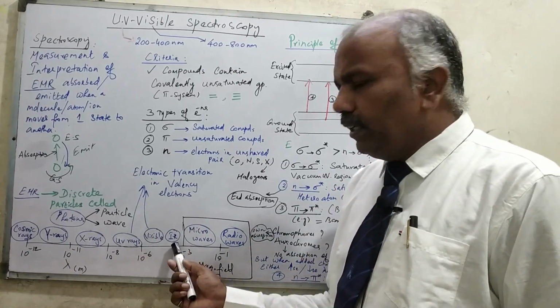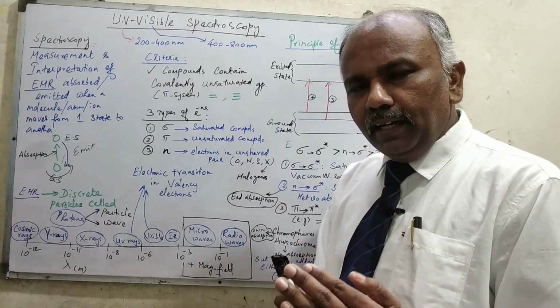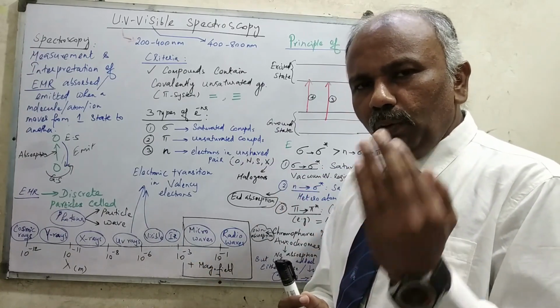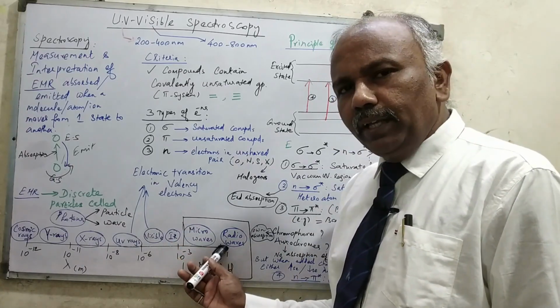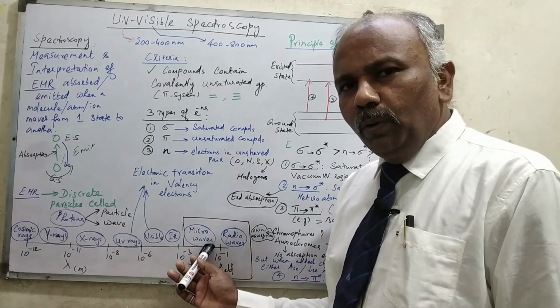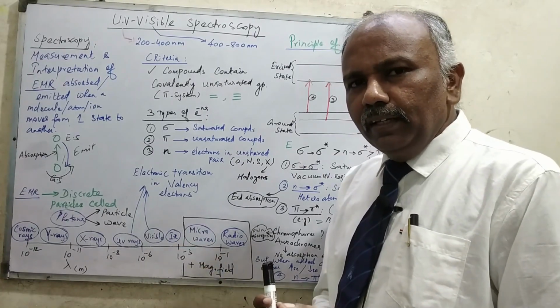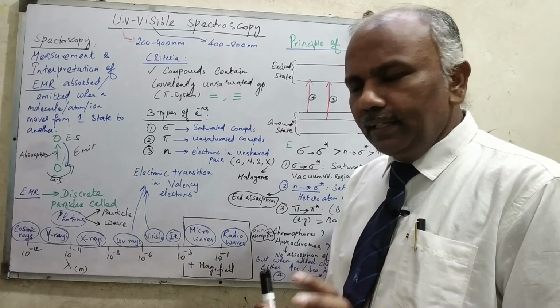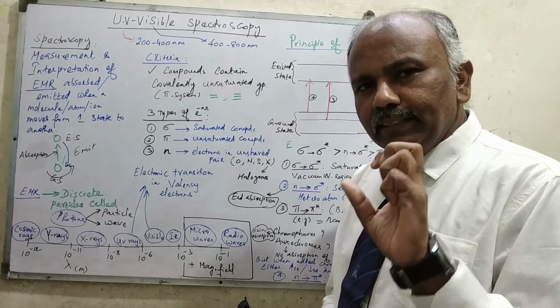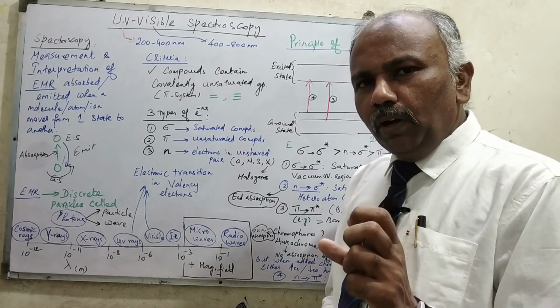Whereas in case of IR radiation, the energy is lesser, so they will go for rotation and complete vibration of the molecule. Whereas in case of microwaves and radio waves, their energy is very, very low, so they don't have the capacity to vibrate or electronically excite, but they just affect the rotation of the molecule.